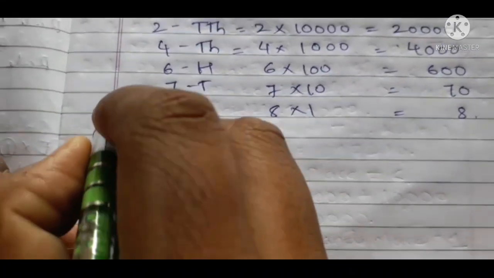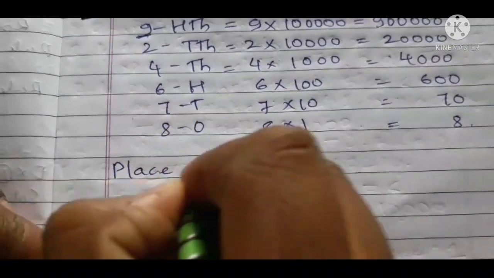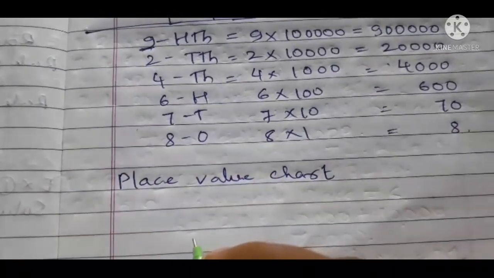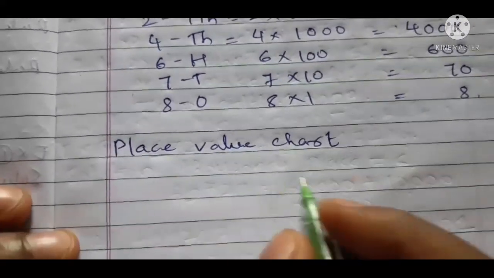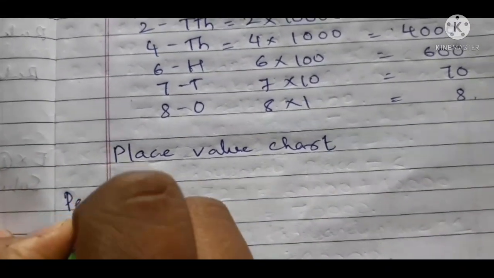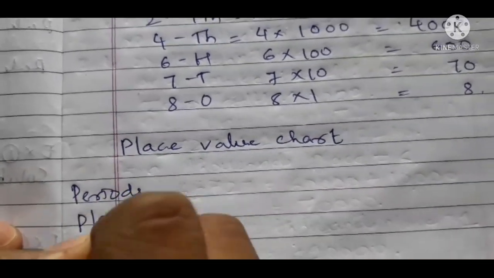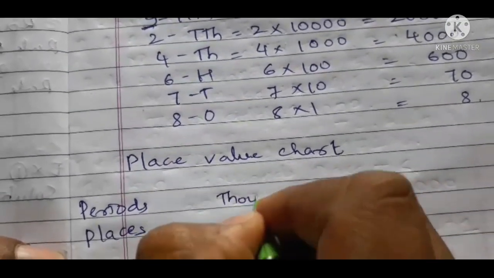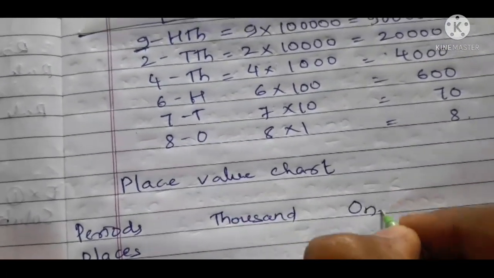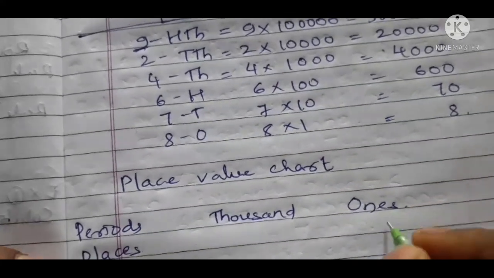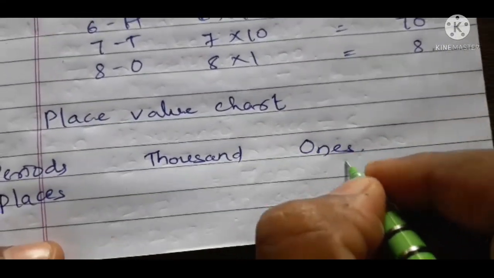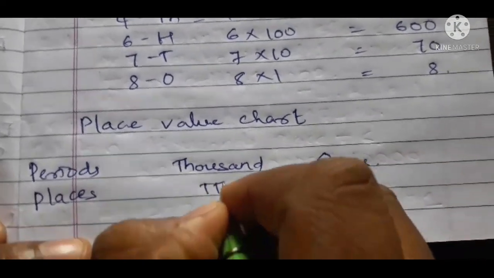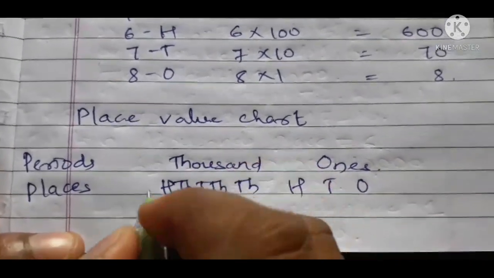For this there is a concept called the place value chart. The place value chart again has periods and places. The periods are thousands and ones. In the ones period the places are ones, tens and hundreds, and in the thousands period, 1,000, 10,000 and 100,000.